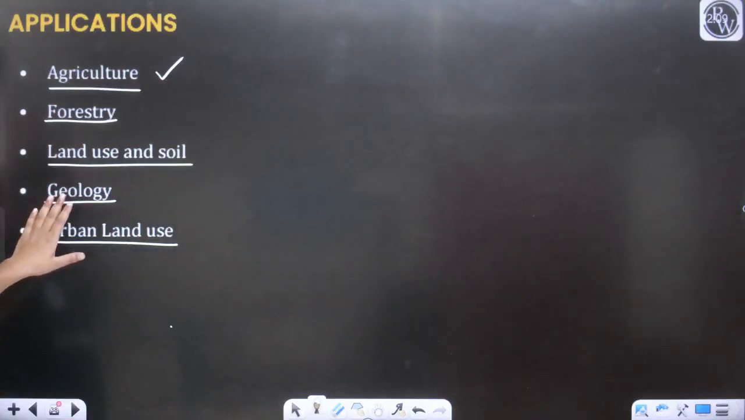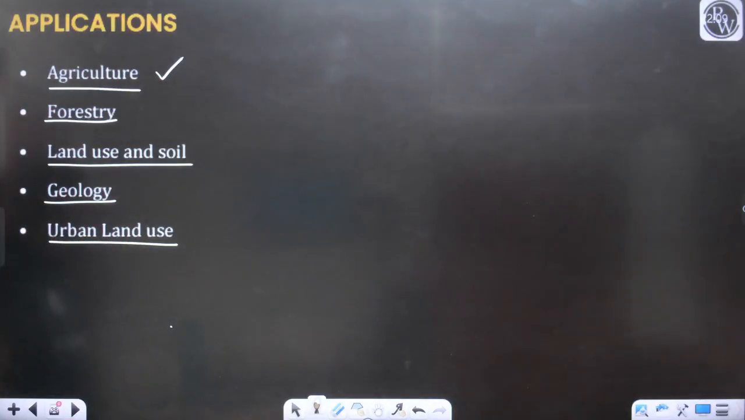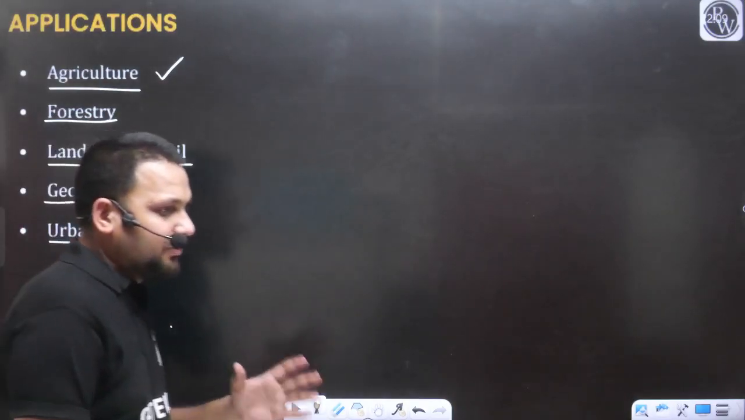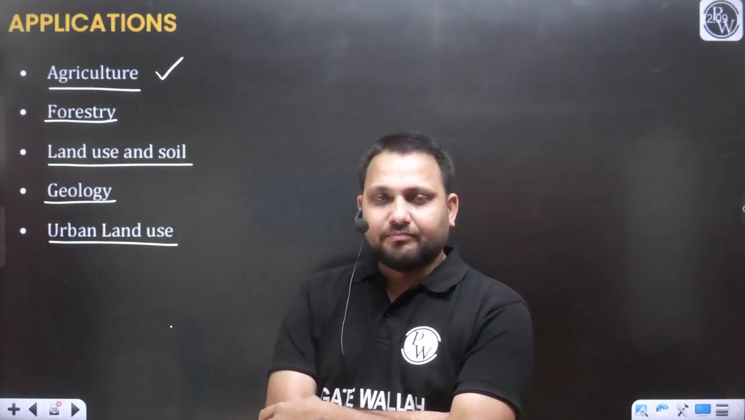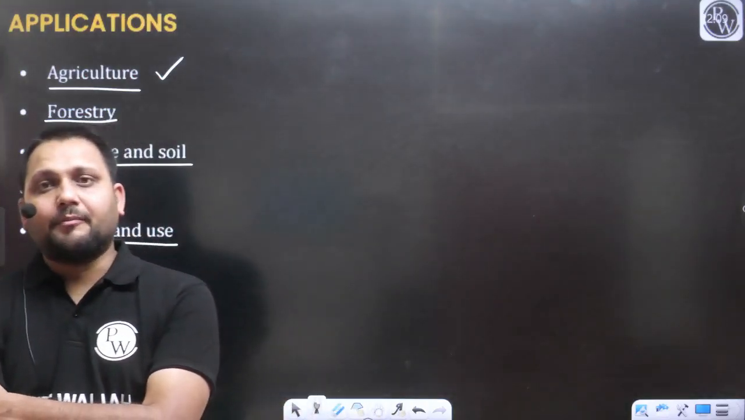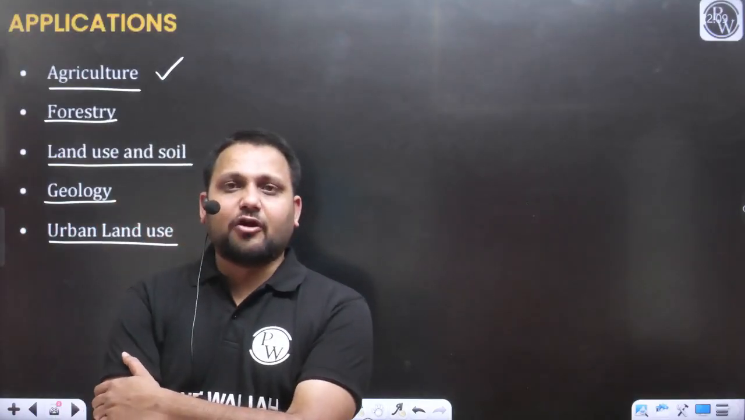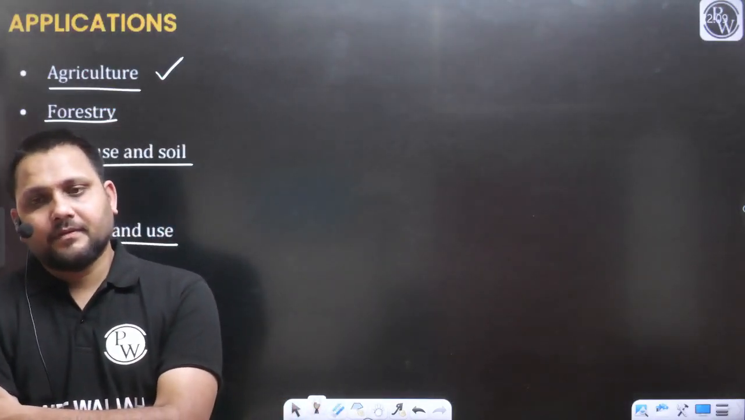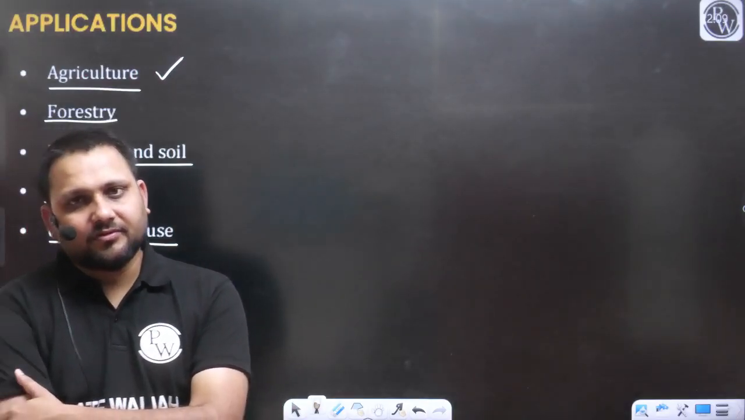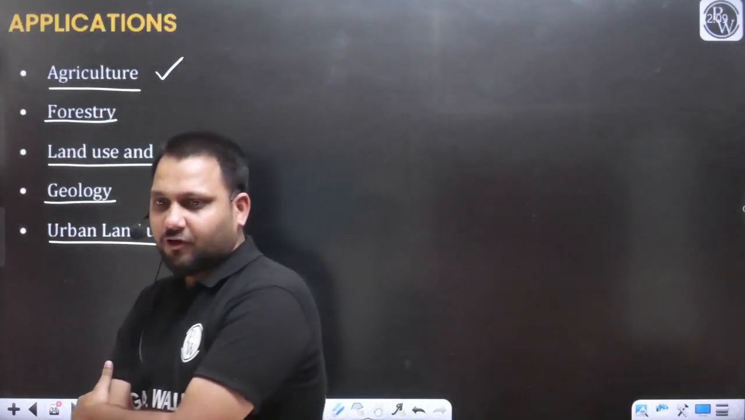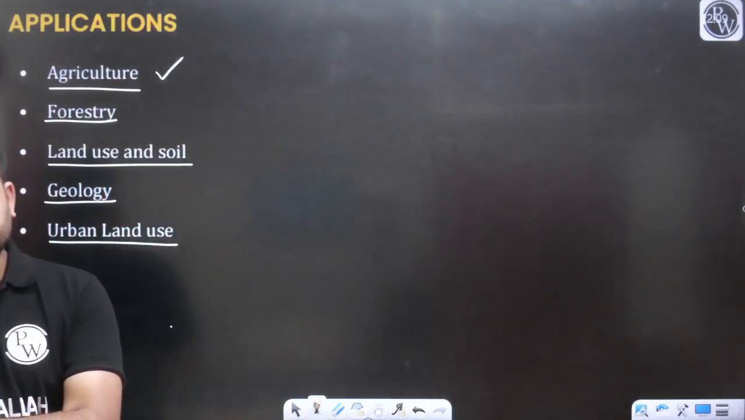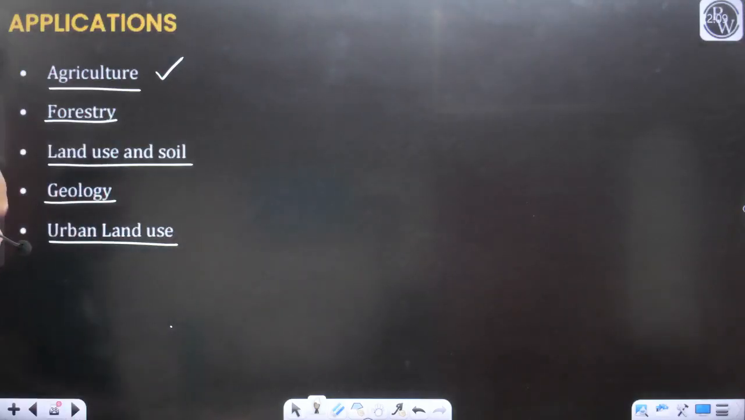Yes. Geological fields are there. Urban land use. What does urban land use mean? For example, we are using land for constructing roads and infrastructural development. What is the quantity of land that we are using for the development of infrastructure, for residential services, for commercial services, for industry? All this information you can get with the help of remote sensing data. Clear?